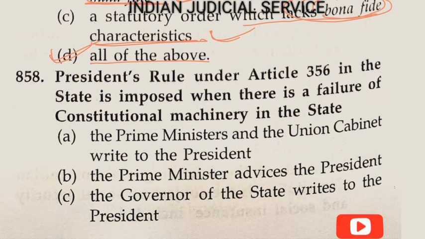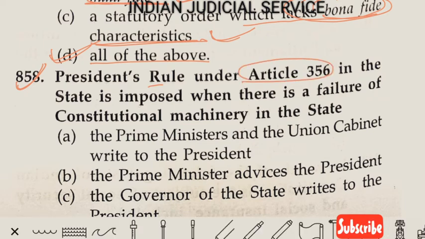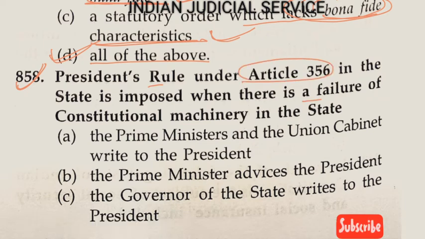Now question number 858. The President's rule under Article 356 in the state is imposed when there is a failure of constitutional machinery in the state. Option A, the Prime Minister and the Union Cabinet write to the President. So it is wrong here.